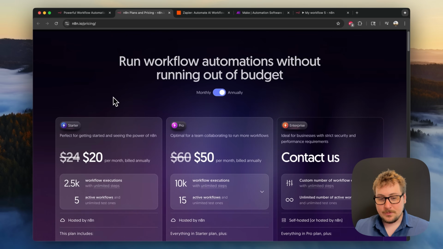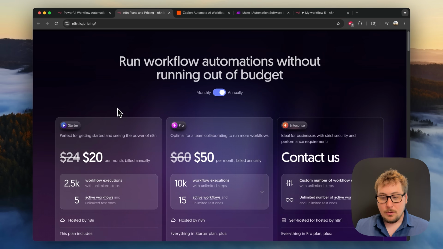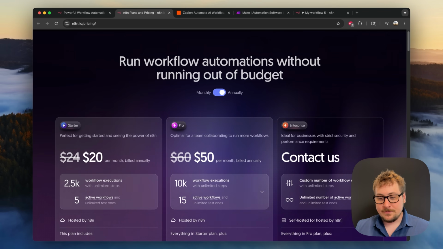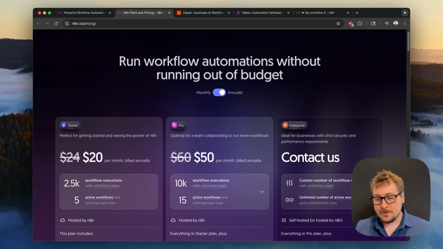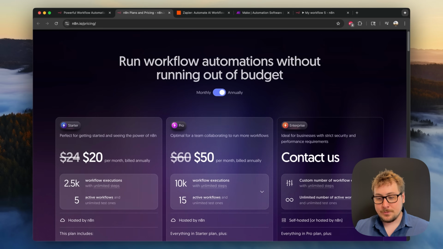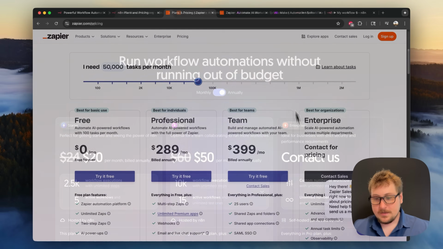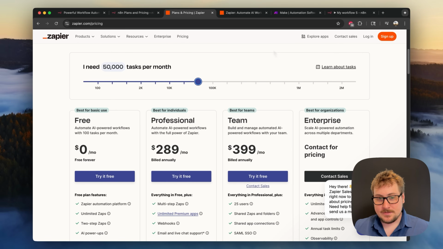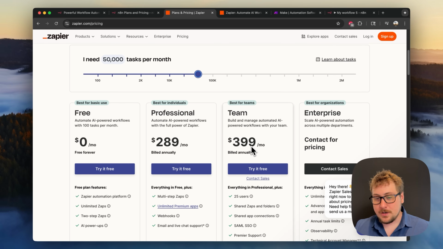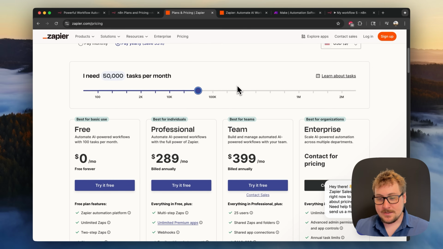And they're very flexible. They have plans where they can host everything for $20 per month, or it's even open source enough that you can host it on your own server, which I will be showing you at the end of this video, for only $6 per month. Compared to Zapier, here's an example of Zapier's plan. It scales like crazy, and when you have 50,000 tasks per month, which keep in mind may only be a few thousand workflow runs, it will cost you up to $400 per month. And this is not an exaggeration.